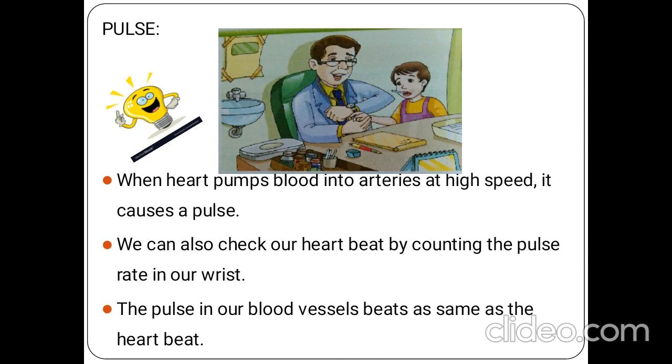We can determine our heartbeat with the help of pulse rate too. The heartbeat and pulse rate will get synchronized. So, we can determine our heartbeat with the help of our pulse rate too.